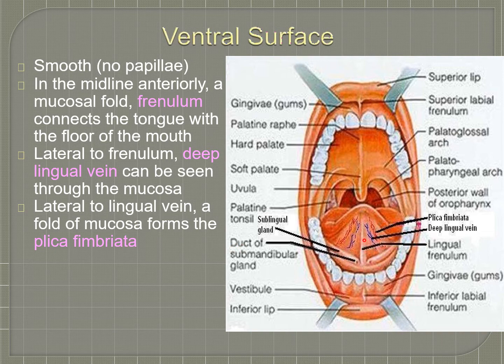This is the lingual frenulum. On either side of the lingual frenulum, there is a papilla into which the duct of the submandibular gland opens. Then lateral to the frenulum you can see the deep lingual vein, the blue colored one, and lateral to the deep lingual vein there is the mucous fold called the plica fimbriata. This is the plica fimbriata.